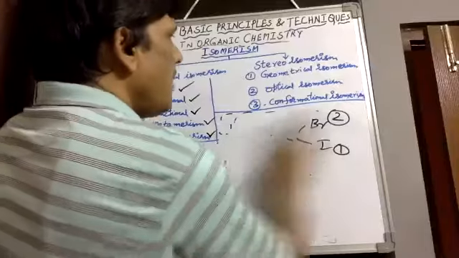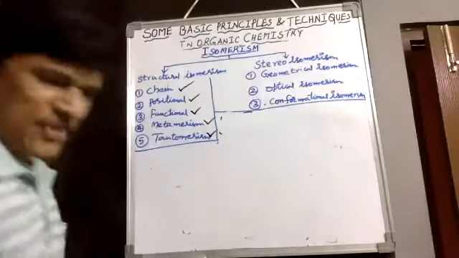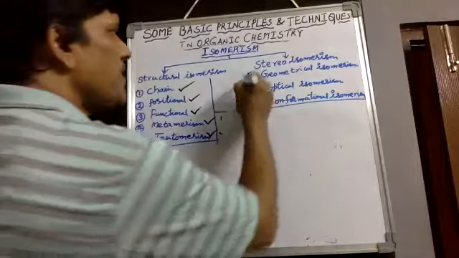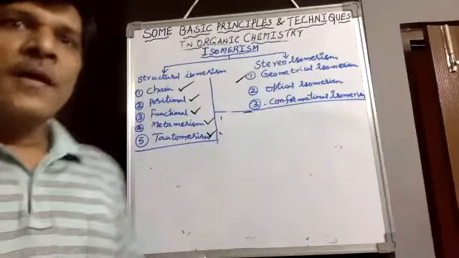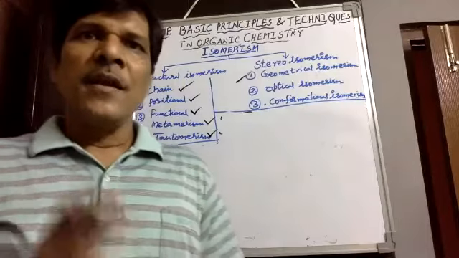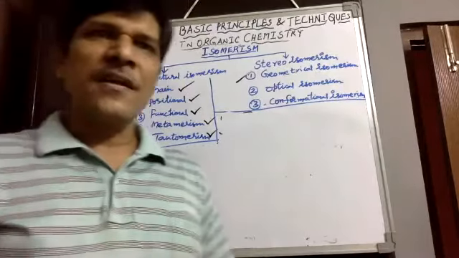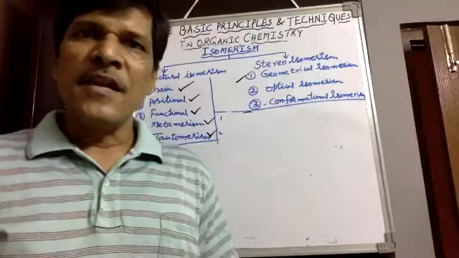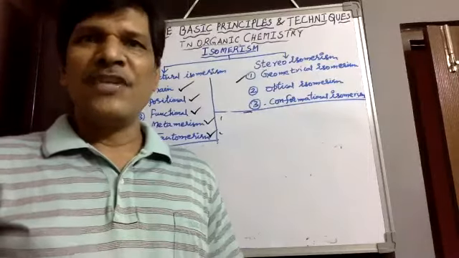And then we would take up optical isomerism. When we come across optical isomerism, an optical center should be there. By optical center I mean non-superimposable mirror images. Absence of a plane of symmetry, center of symmetry or axis of symmetry gives optical isomerism.